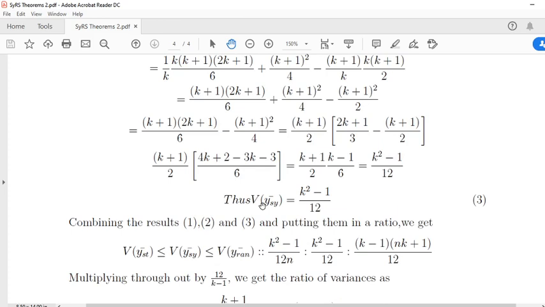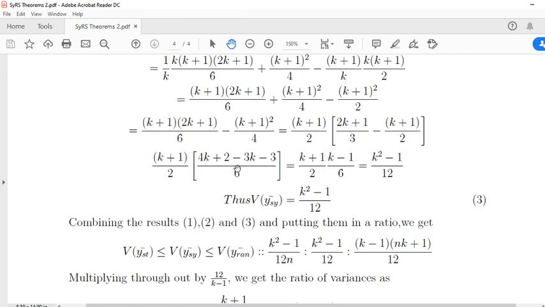So here k plus 1 by 2, here the simplification: just this multiplies here, this multiplies here, 2 into 2k is 4k, 2 into 1 is 2, 3 into k is 3k minus 3, with denominator 6.